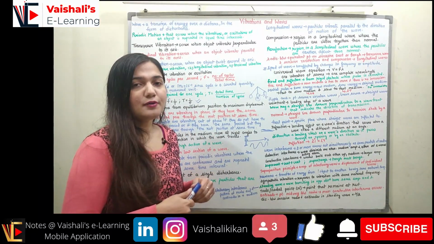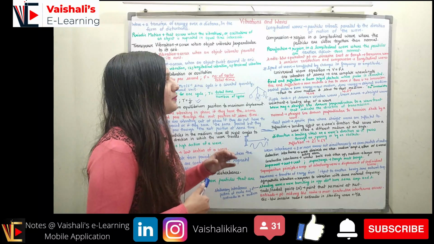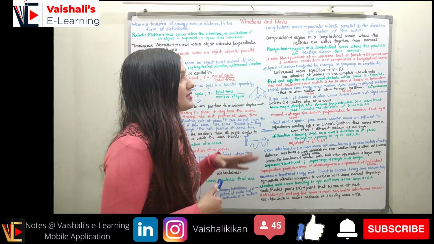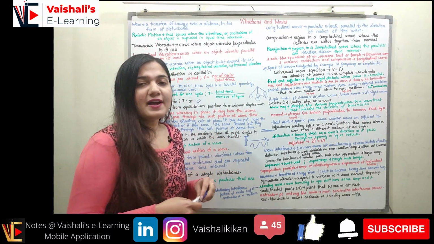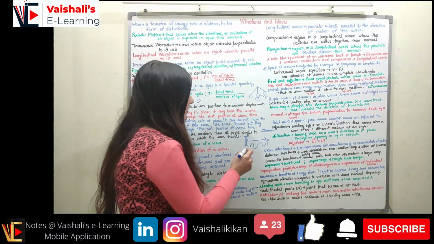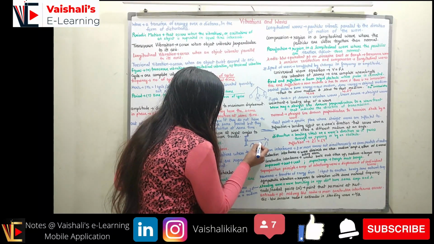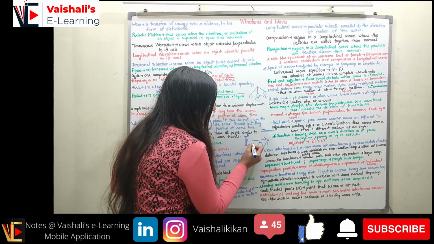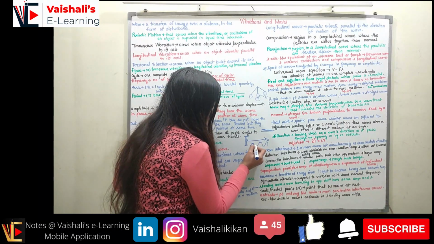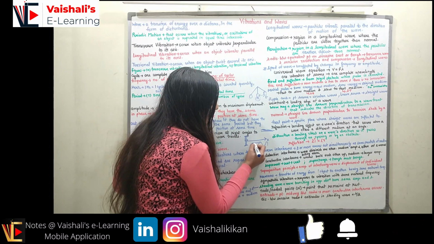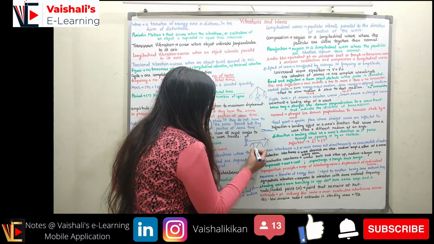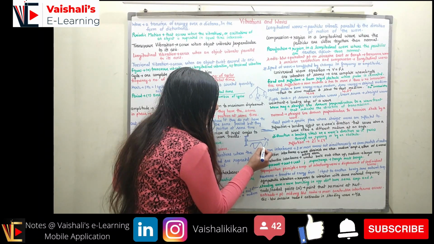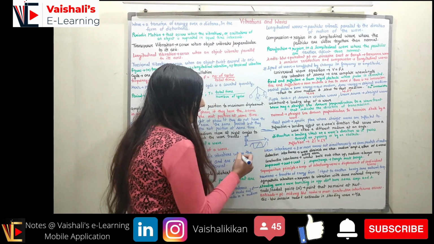What is lambda now? The wavelength is the distance between the equivalent point on the successive crest or trough. So if I see the successive crest or trough, I can find the equivalent point. The maximum point over here and the maximum point on the next crest. This is the crest, this is the crest. The distance between them I can find out. So here also, if I see the trough and the next trough, the distance between them I can find out.